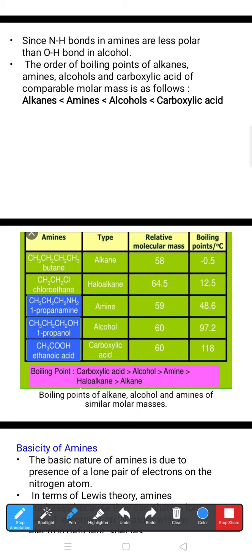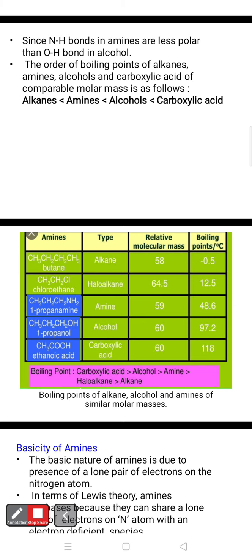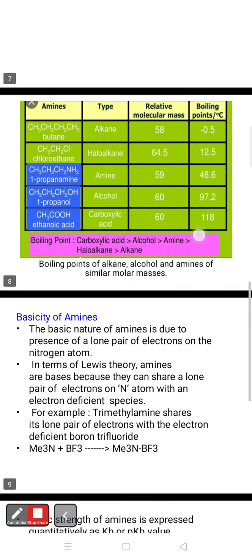So this table shows the boiling point order: carboxylic acids have the highest boiling point, that is 118. Alcohols have somewhat less, 97.2. Then amines, 48.6. Then haloalkane, 12.5, and the rest is butane, which has a negative value. So we can see such an order from this table.